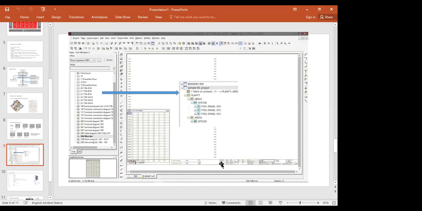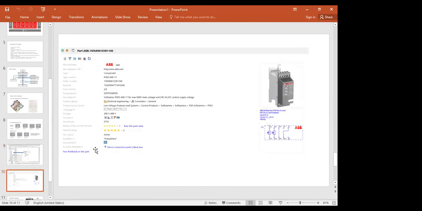Actually, I will explain that in our main training: how the hierarchy we have to maintain, and what the simple parameters are. And the next one, the 10th slide. Here you will find how we virtually purchase in ePlan. We will take that data, like this device, a soft starter from ABB company. We will take it from the data portal, add it in our ePlan tool, and use that one.